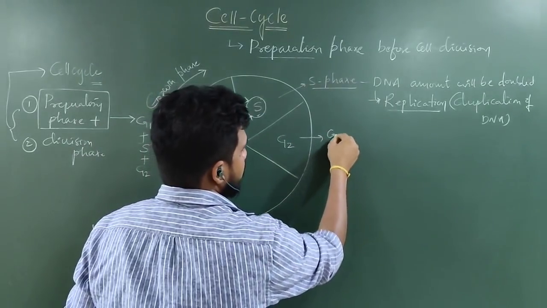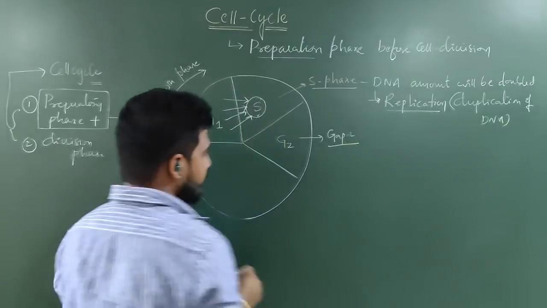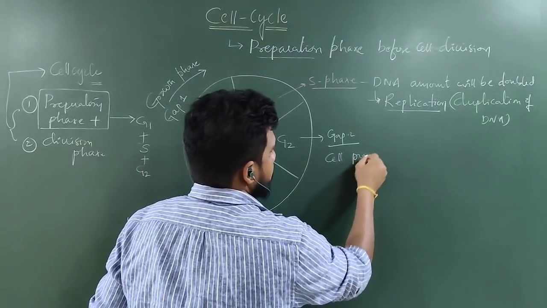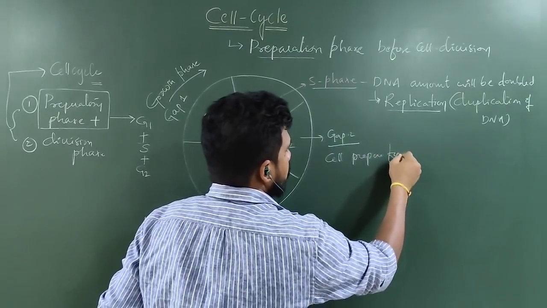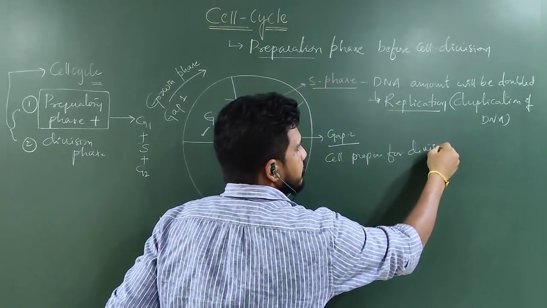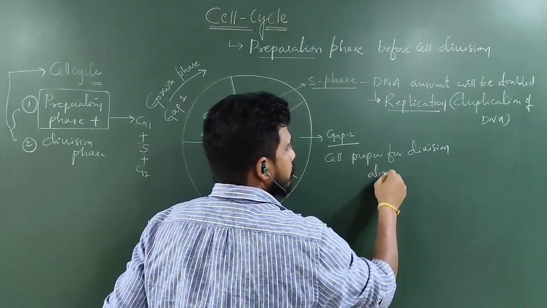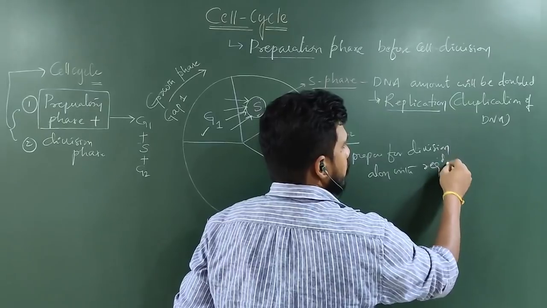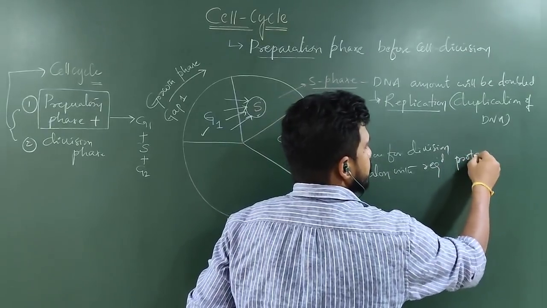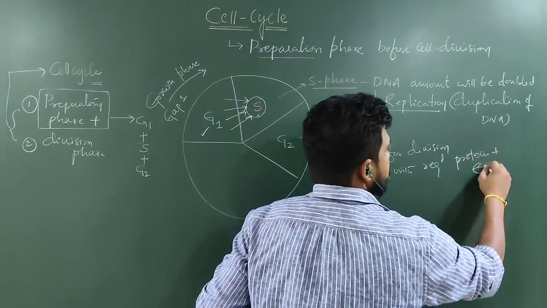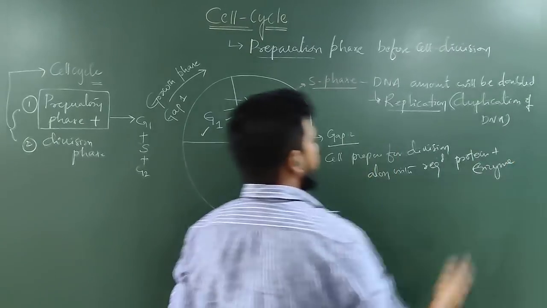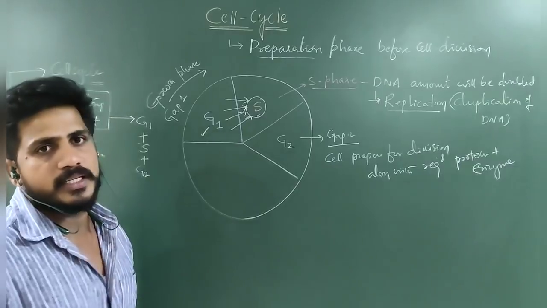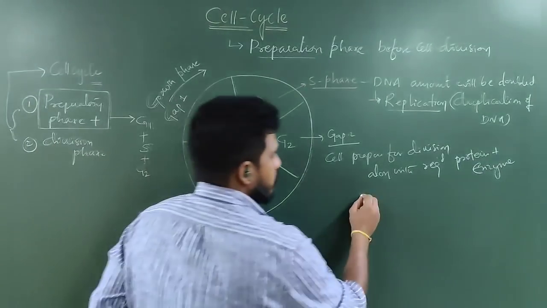G2 is gap 2, in which the cell prepares for division along with the required proteins plus enzymes.